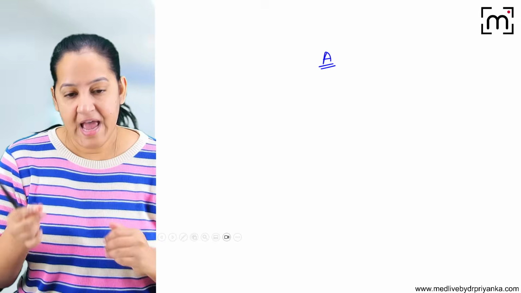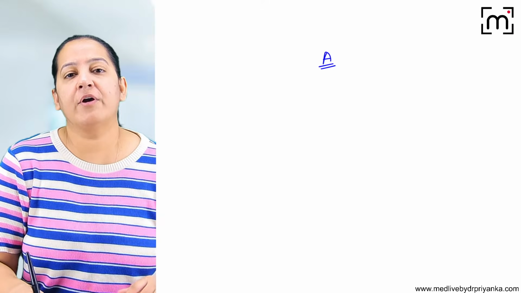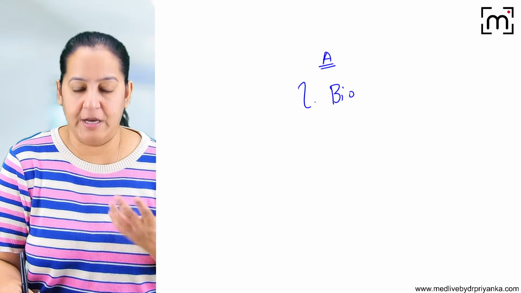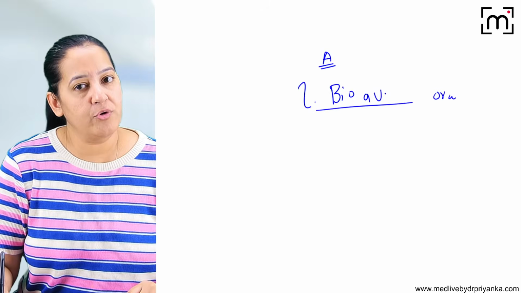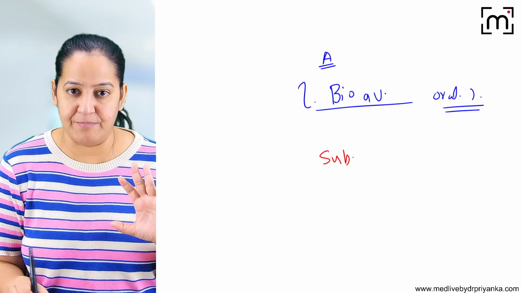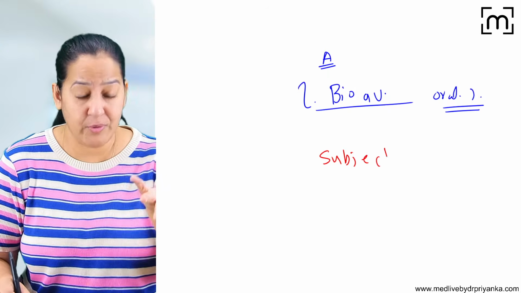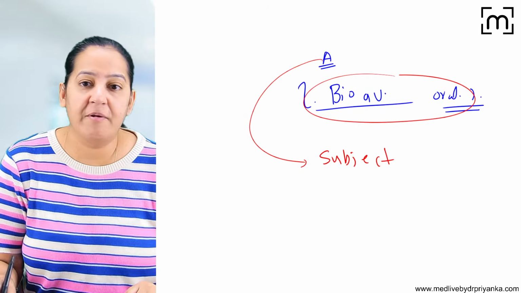This drug doesn't have any side effect. I'm giving it to you. This is drug A. Can you take it? You have taken it. Now I'm asking you a question: how to calculate the bioavailability? Can you do an experiment for me and calculate the bioavailability of this drug A by oral route? Can you please do this experiment? So you have a subject with you. Just suppose I'm your subject and you are doing the experiment on me. So how will you use this drug in me and calculate the bioavailability by oral route?